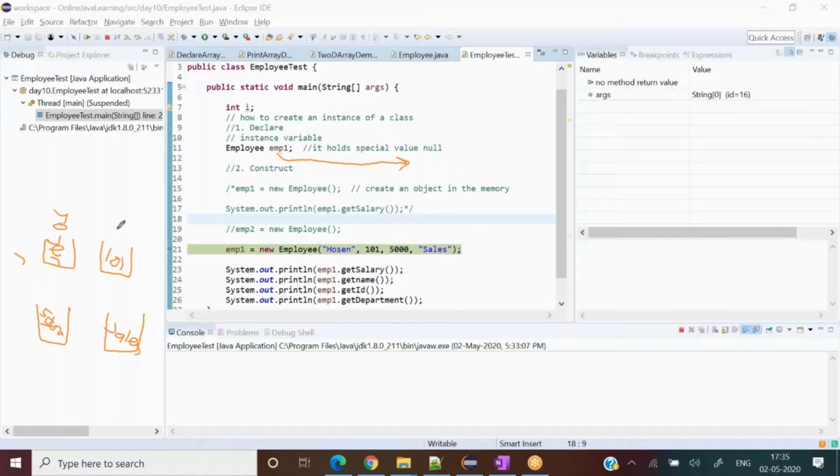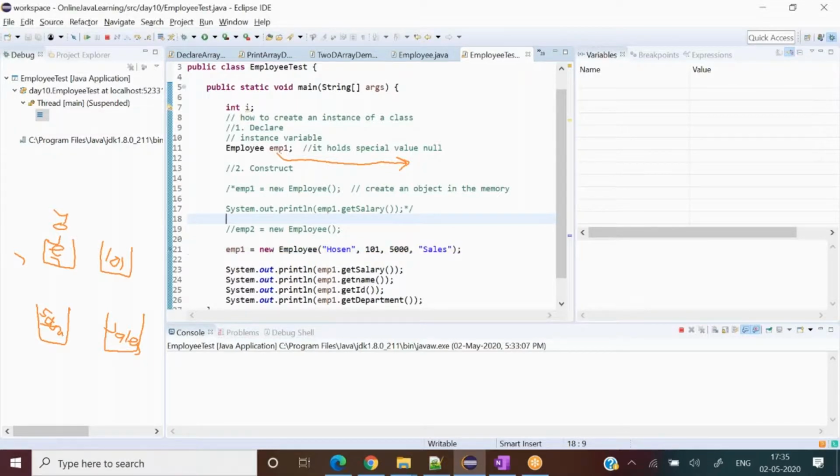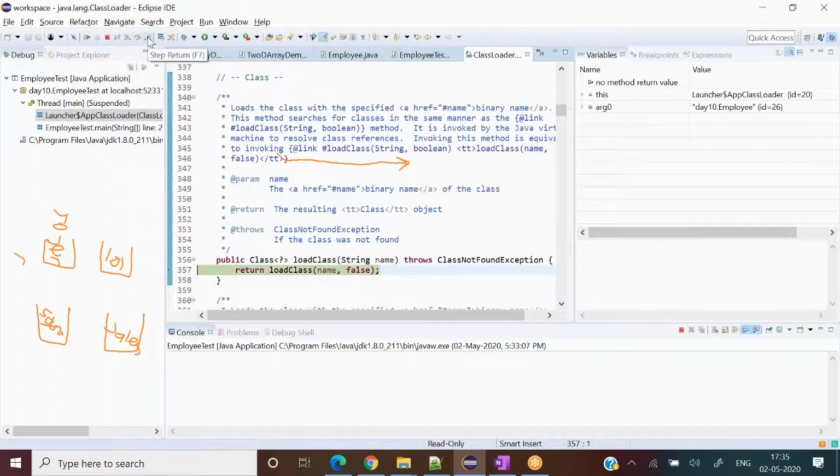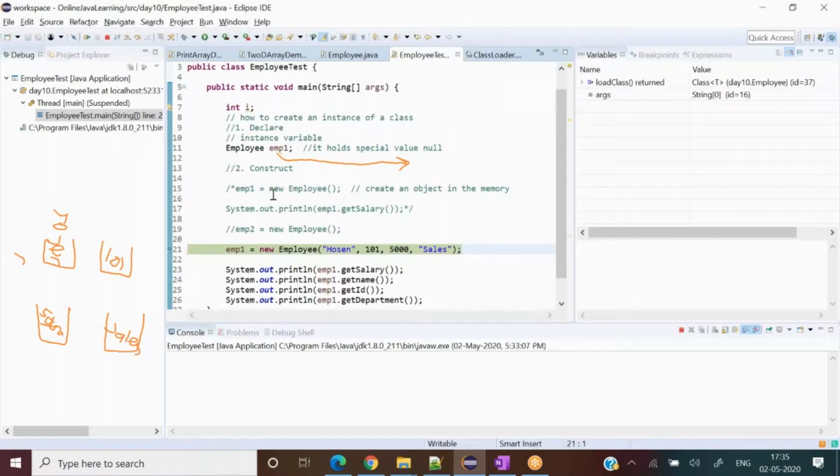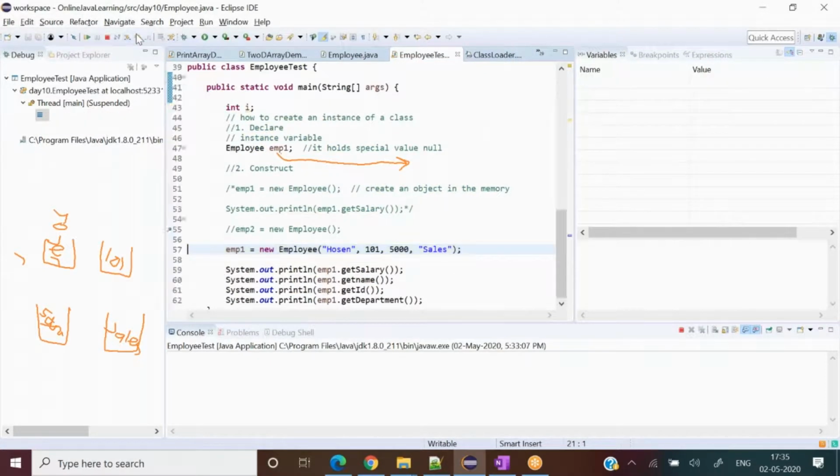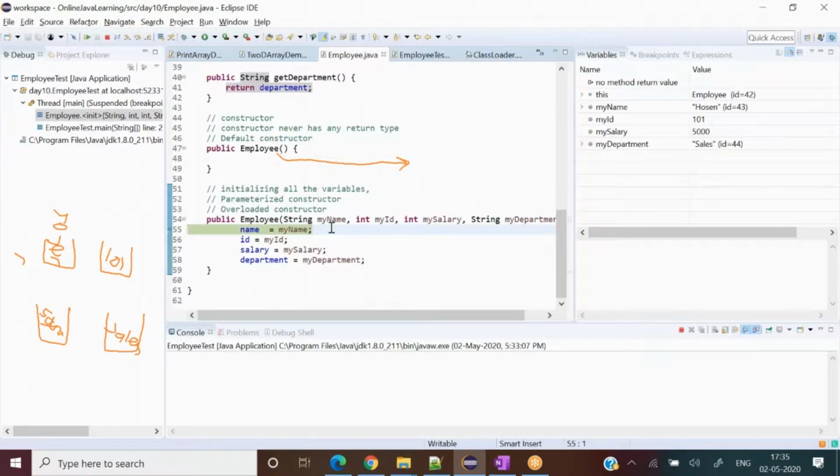Now as soon as I go inside the next class, right now I am in the EmployeeTest class. Once I press F5, I will go to the Employee class constructor, this parameterized constructor. So I just press there, and see here, I reached here.